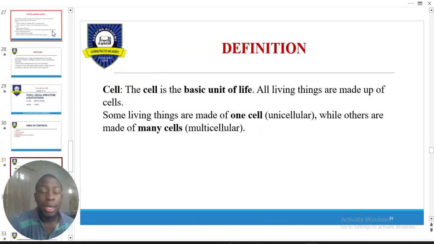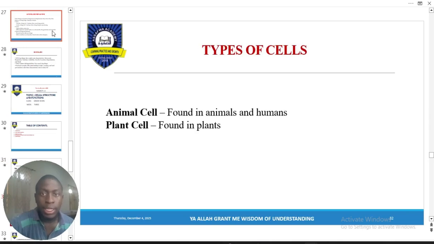Now, different types of cell, right? This is the definition for a cell. Like I've said, we also have categories of cells, which are two: unicellular cells and multicellular cells. Unicellular cells are simple cells, and multicellular cells are multiple. They can be simple and complex at times. Now, types of cells for your level, we stop at this, but there are cells that are beyond it, right? Animal cells, which belong to animals obviously, and plant cells, which belong to plants obviously.